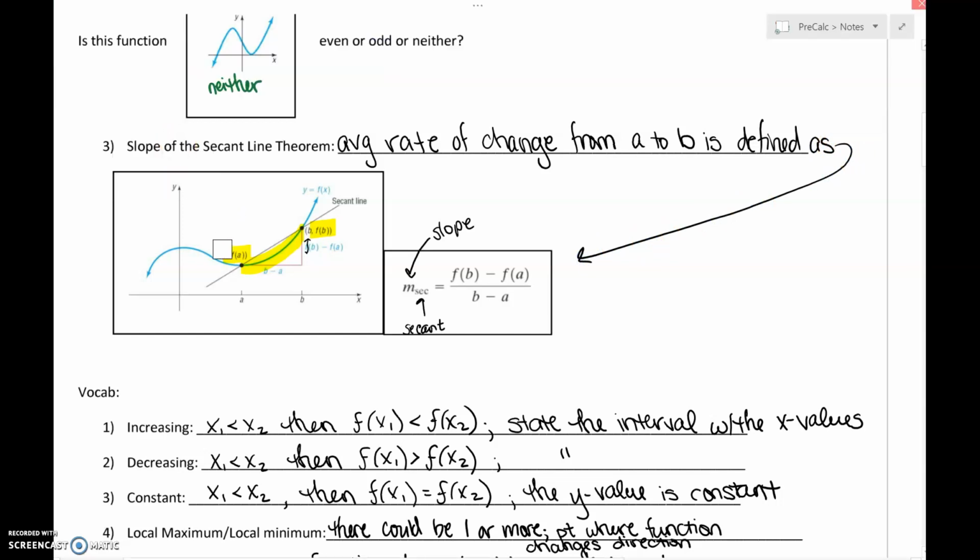And their idea was, I'm erasing my highlighting, sorry, so you can see the diagram. The idea behind this is that the average rate of change of the secant line is the average rate of change of that section of the curve. So the average rate of change from A to B is defined as that, and represents the average rate of change of the curve.